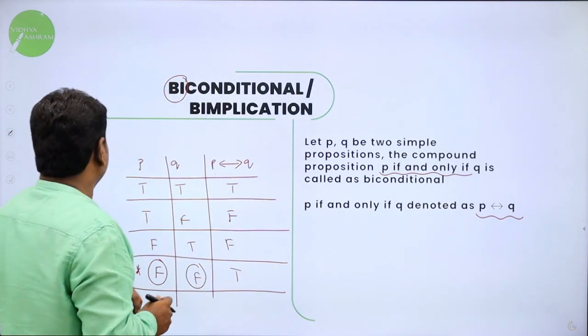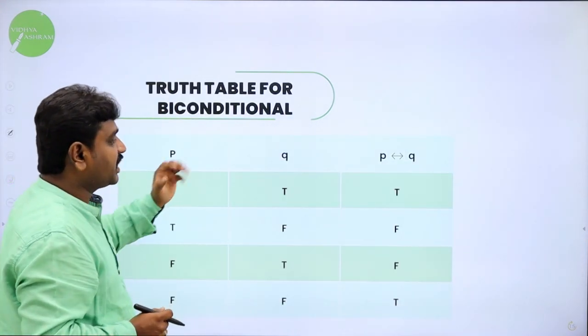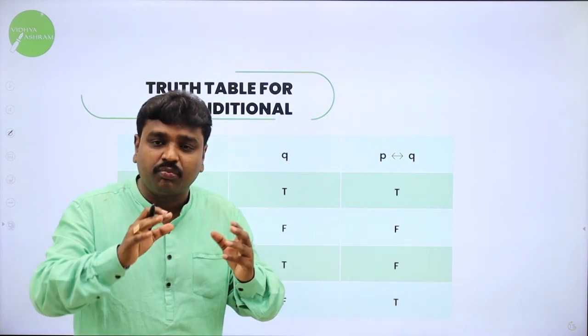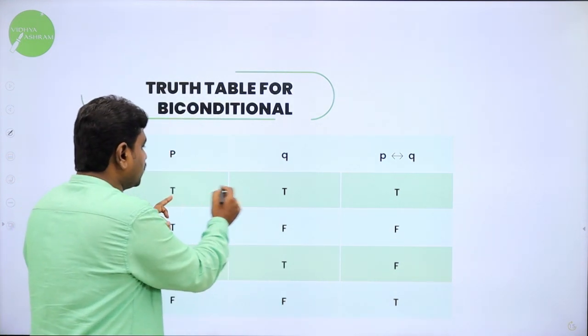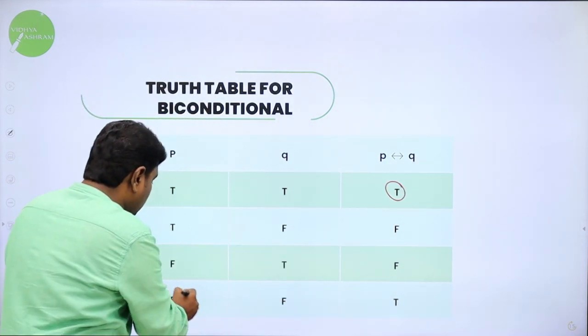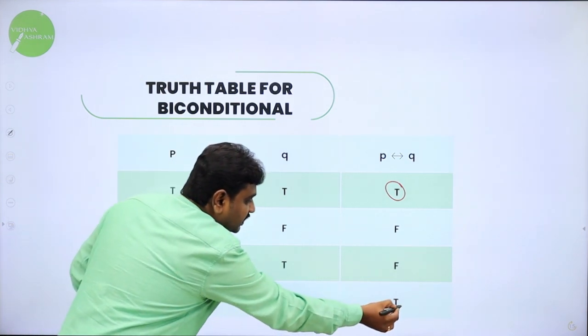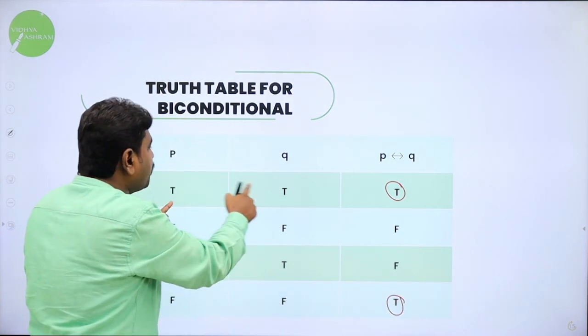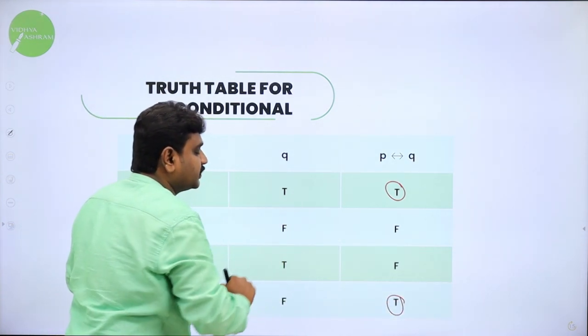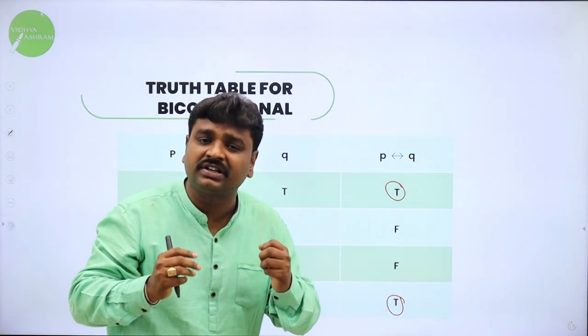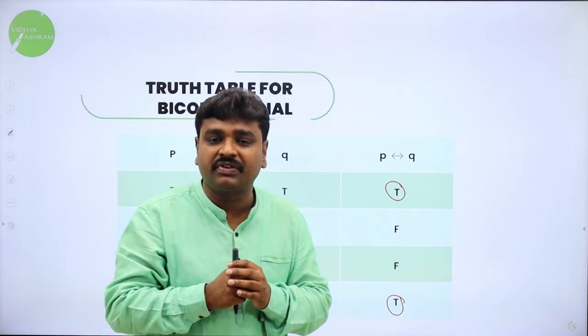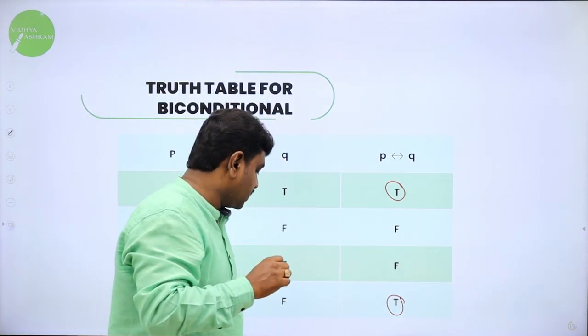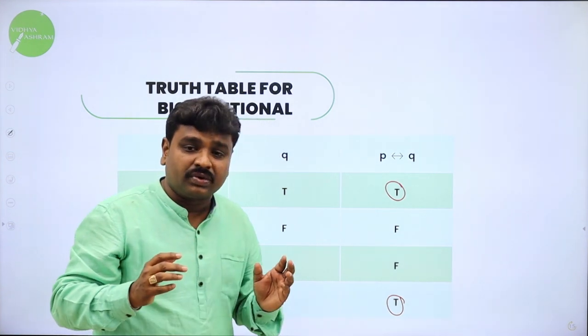So I will present the truth table for biconditional. What is the logic for biconditional? If both are same, result is true. So both are true, so result is true. Here both are false, both are the same, false false, therefore true. Here both are opposite, true false, that's why false. If both are different, result will be false. If both are same, result will be true. This is biconditional.